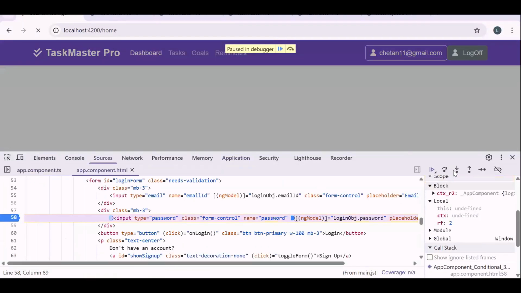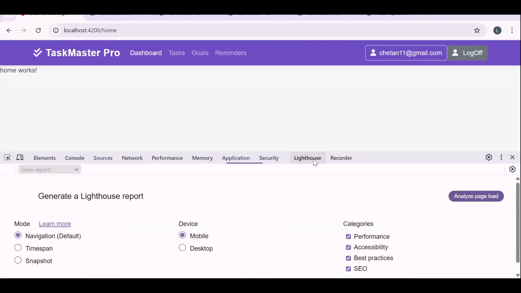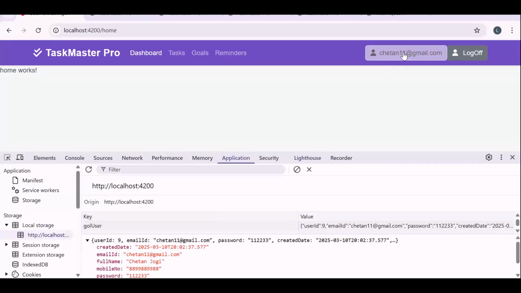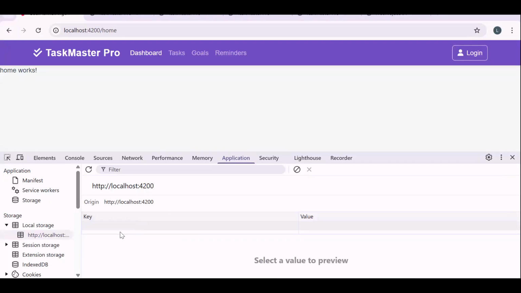So currently the user is logged in, so in the local storage we also have the data and you are able to see the logged in username. If I click on log off, you can see the local storage data got removed and the login button is visible again. Now, this is a website, but links like task, goal, reminder should not be visible by default. If the user is logged in, then only we should see all these menus. Otherwise, only the home component will be visible.